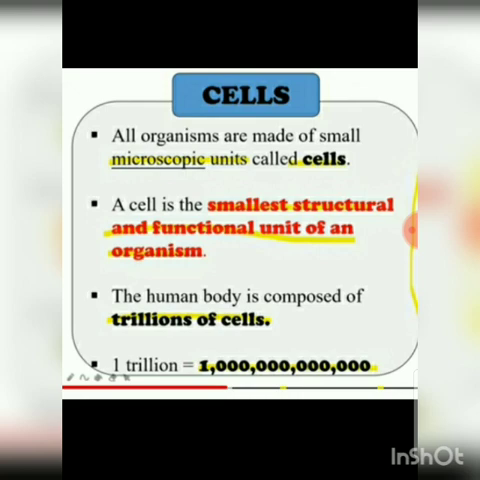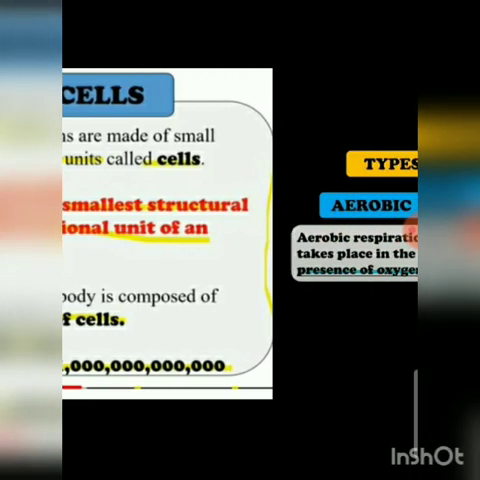Organisms are made up of small microscopic units known as cells. A cell is the smallest structural and functional unit of an organism. The human body is composed of trillions of cells.